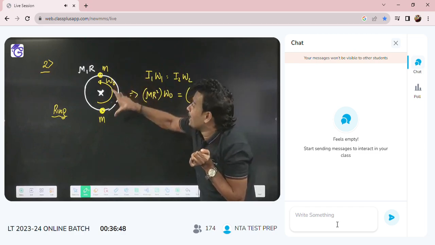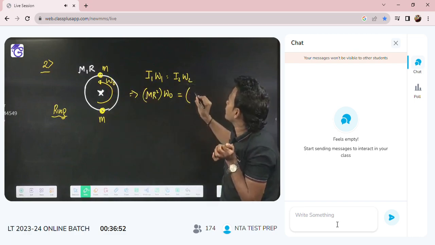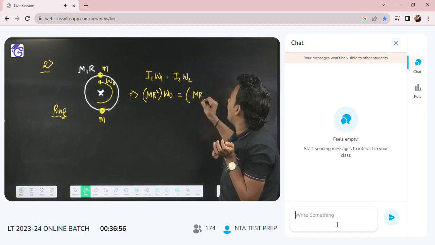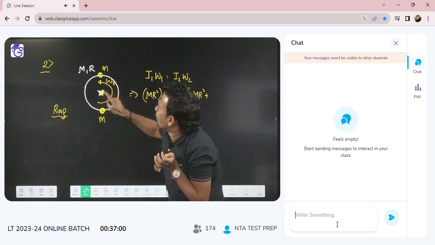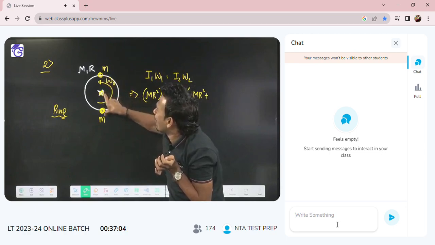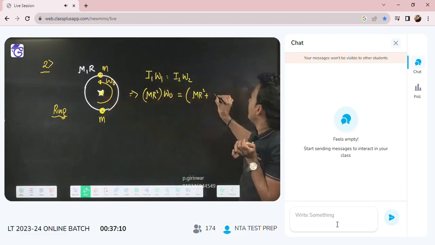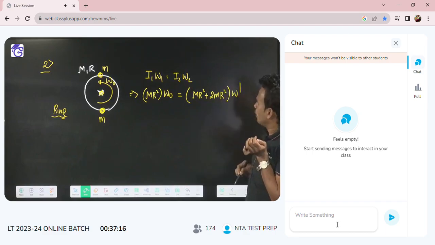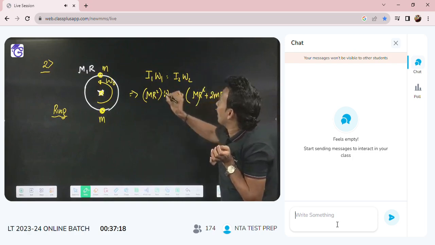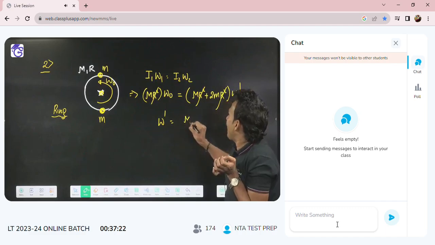Ring is already rotating, and particles are also rotating. So the total moment of inertia will become, due to the ring, mr square, plus due to the particles. Two particles are there. Each particle's distance from the axis is r. For a particle, you remember the moment of inertia is mr square. That is 2m into r square into omega dash. Now from here, r square cancels. You can find omega dash. Omega dash will become m omega naught by m plus 2m.